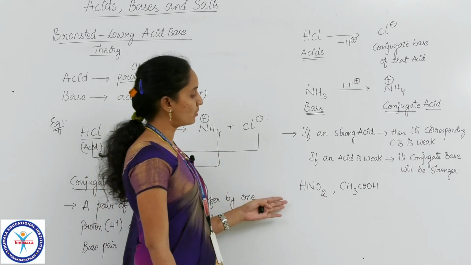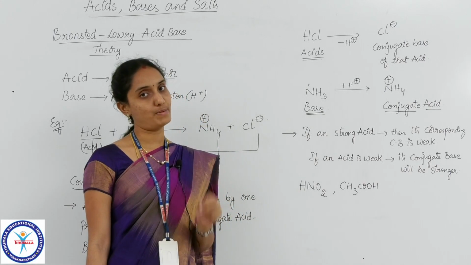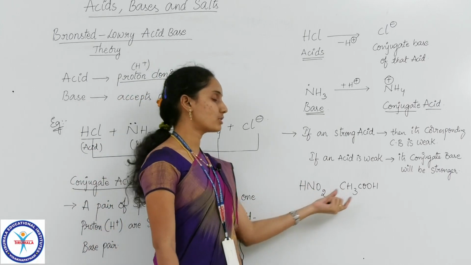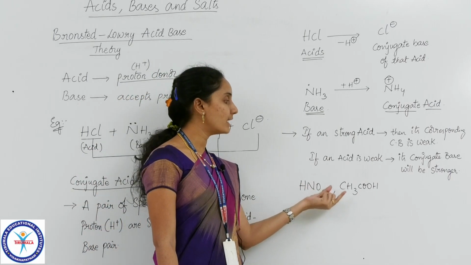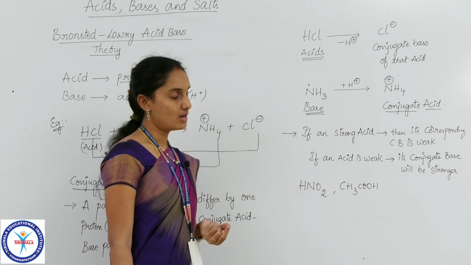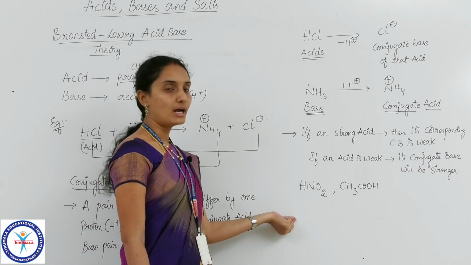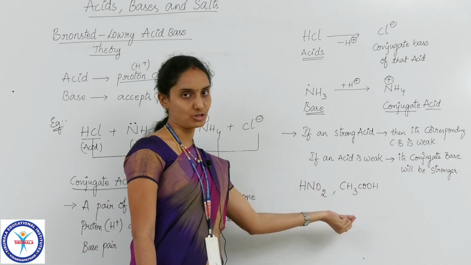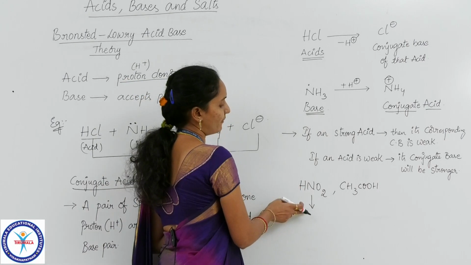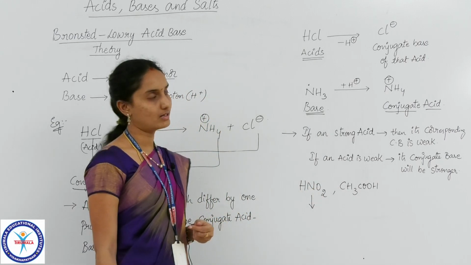So among the two acids, which will have a stronger conjugate base? Relatively, among these two, which will have a relatively stronger conjugate base? That is my question. So first of all, you write down what is the conjugate base of HNO2 and what is the conjugate base of CH3COOH.